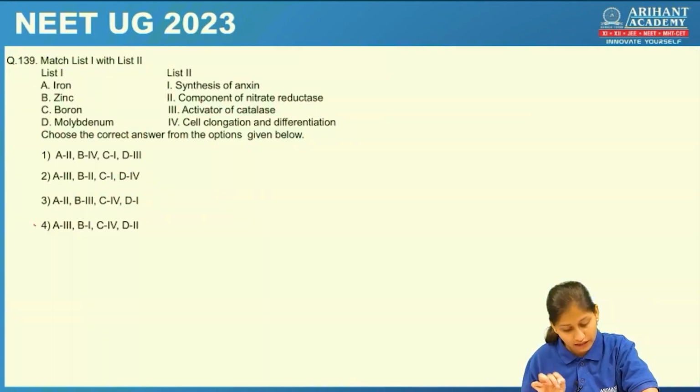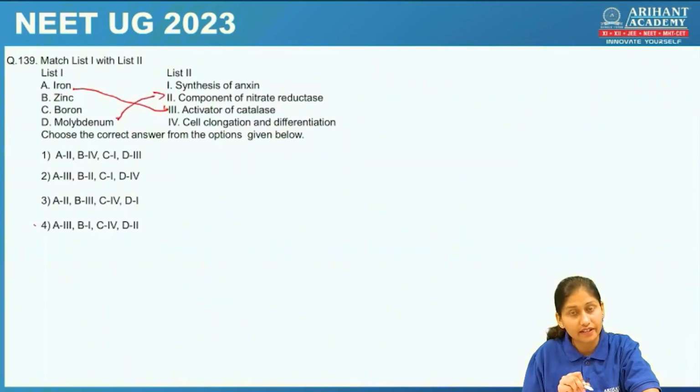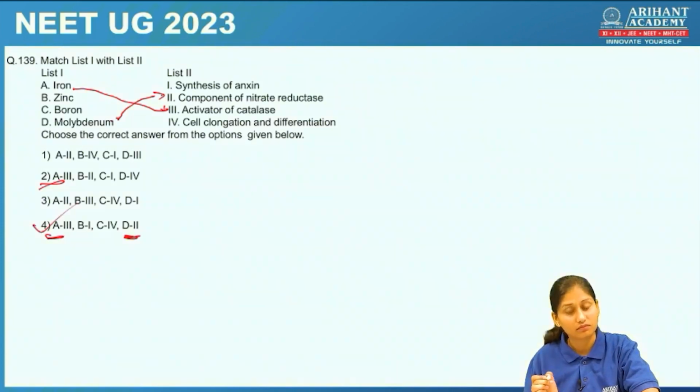Again, match the following. Let's check. Iron is an activator of catalase. Molybdenum is a component of nitrate reductase. Let's check the options. A3, A3. Then D2. Okay, this is our right answer. So here D4 is given, D2 will be the right answer. No need to check the other options also. Let's check the next question.